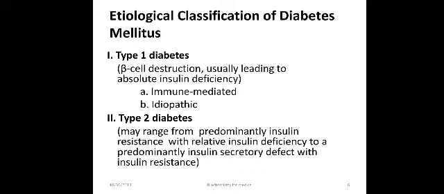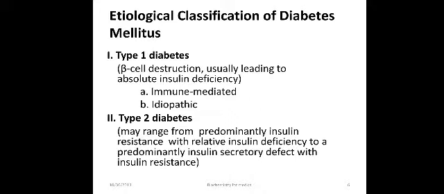Now, moving forward towards the etiological classification of diabetes mellitus, the first one is type 1 diabetes, because of beta cell destruction, usually leading to absolute insulin deficiency. The underlying subclassifications, or you can say etiology, of type 1 diabetes are immune mediated and idiopathic.